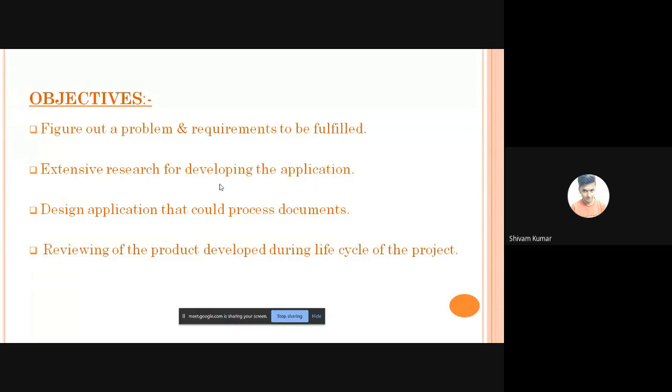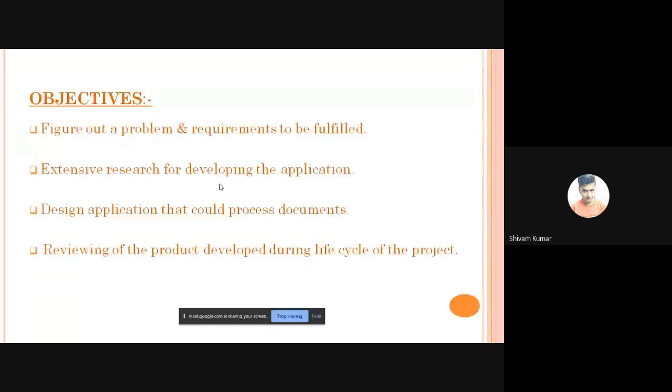After completing the problem statement, we will move on to thorough research on what we have to do and from where we can gather resources to build a perfect solution. For that we will refer to research papers, online resources, etc. The third step will be developing a solution and designing development.